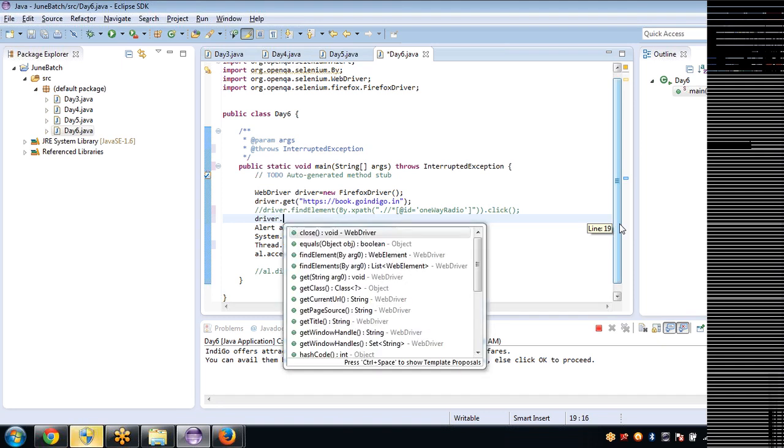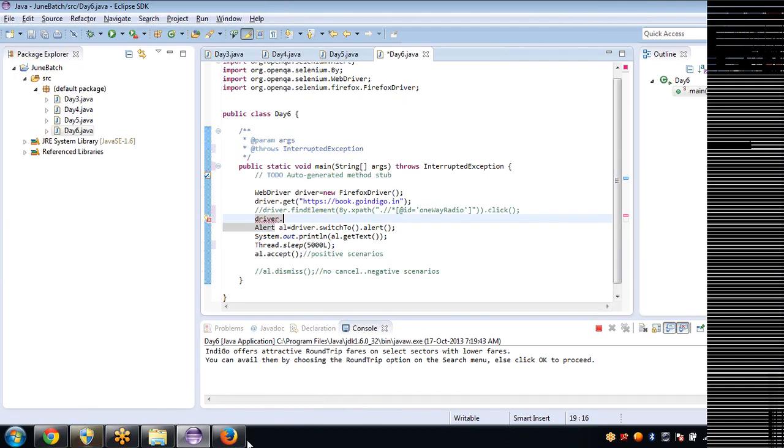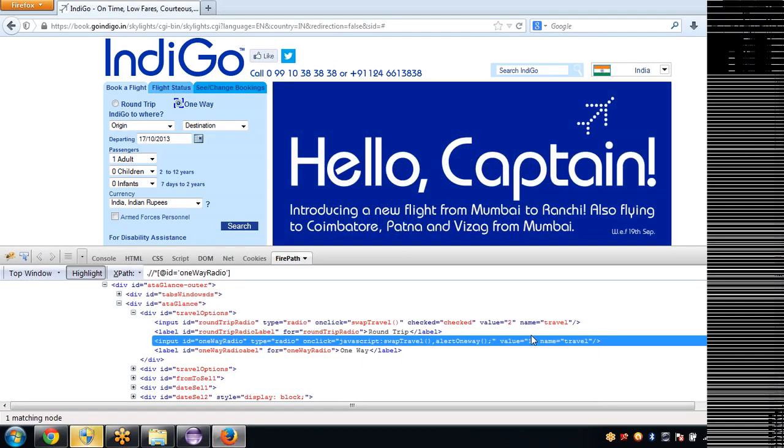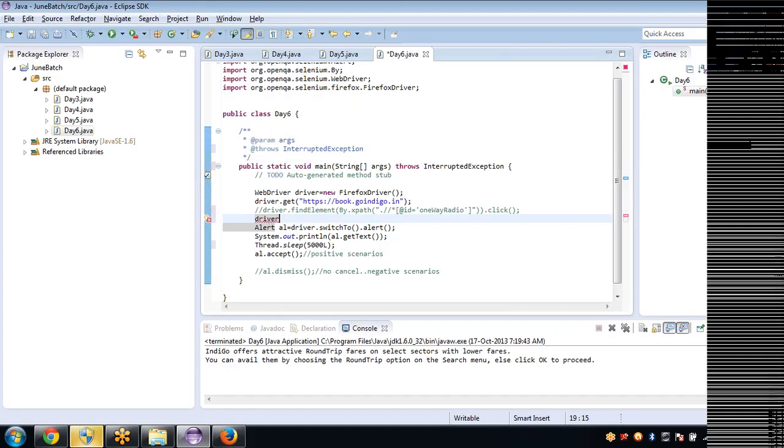So driver dot. This time, whenever it is a single object, you go with find element. Now you are saying find elements. First of all, you want to know how many elements are present with the type radio. You have to go with the plural, because you are sure that you have more than one property assigned to the objects in the page. So you cannot go with find element unlike earlier, because there the radio was the unique XPath. That's why find element was used.